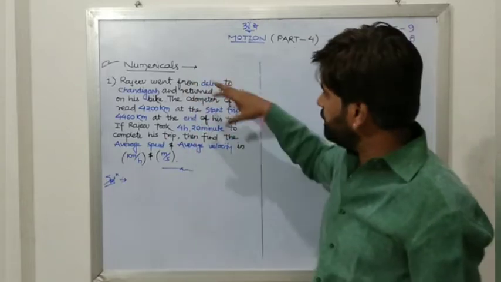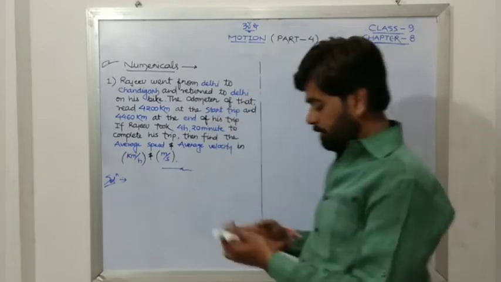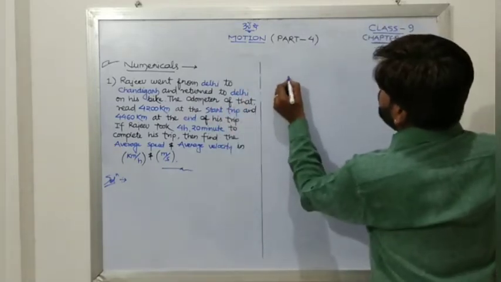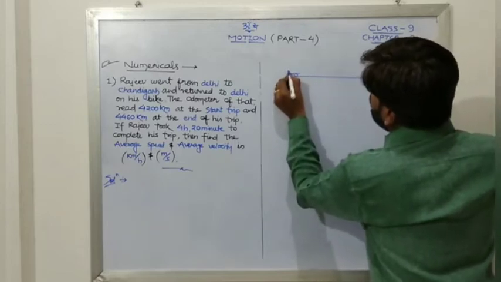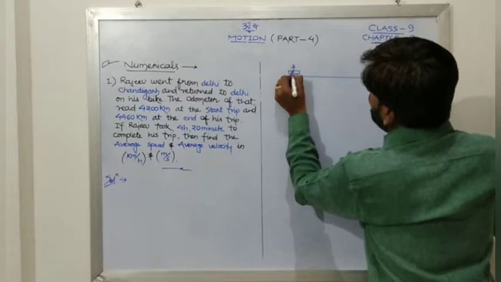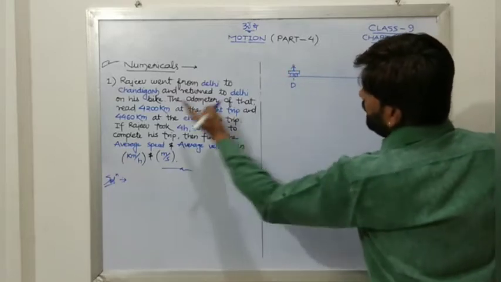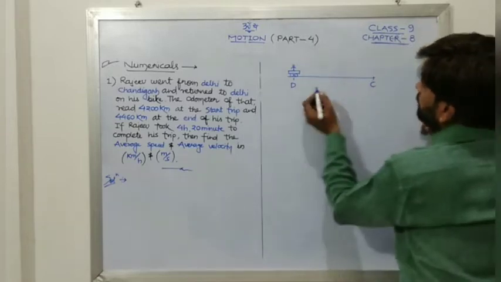So Rajiv went from Delhi to Chandigarh and returned to Delhi. You may draw a rough diagram. Suppose Rajiv started from Delhi and went to Chandigarh and returned back.